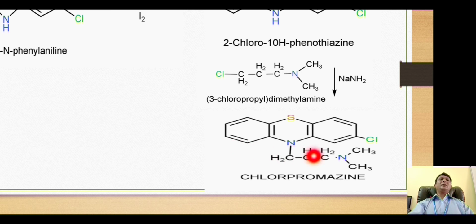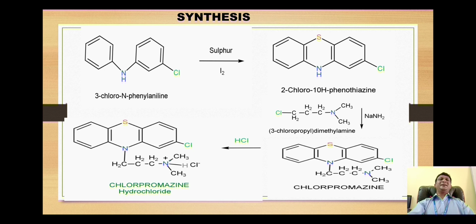But it is a very bulky structure due to presence of too many carbons. So this compound is a non-polar compound and it has very poor water solubility. So to enhance its polarity, that means to increase its water solubility, the chlorpromazine is made into its salt form. As there is presence of this tertiary amine, the compound is basic in nature, so it is treated with hydrochloric acid.